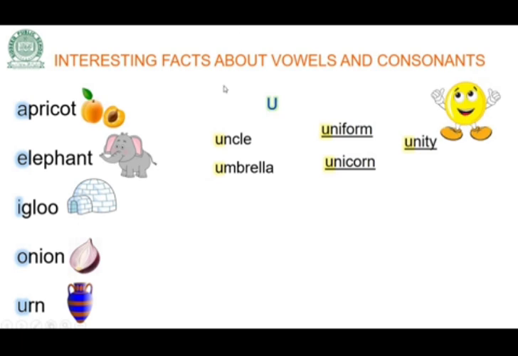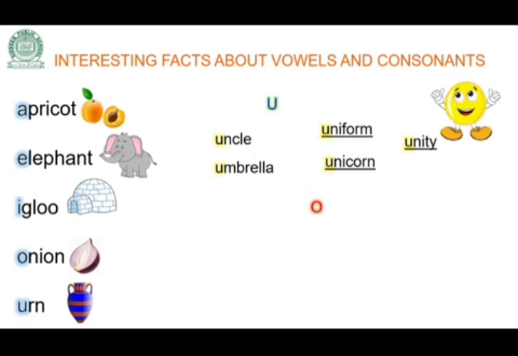So it means here in uncle and umbrella, U is producing a sound. A is a vowel sound. But in these other three words, uniform, unicorn and unity, U is producing Y sound. That is a consonant sound.